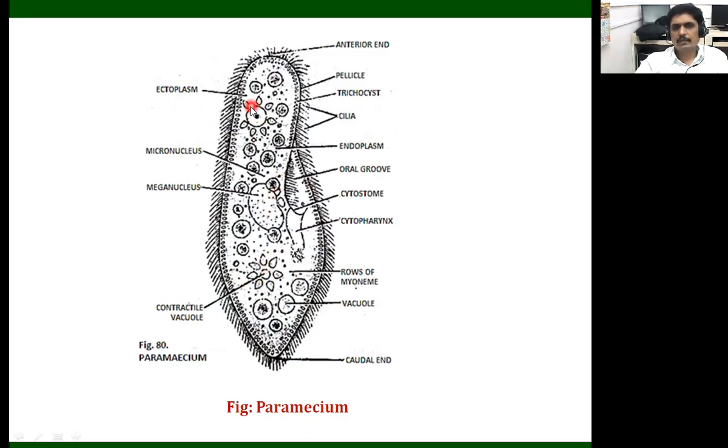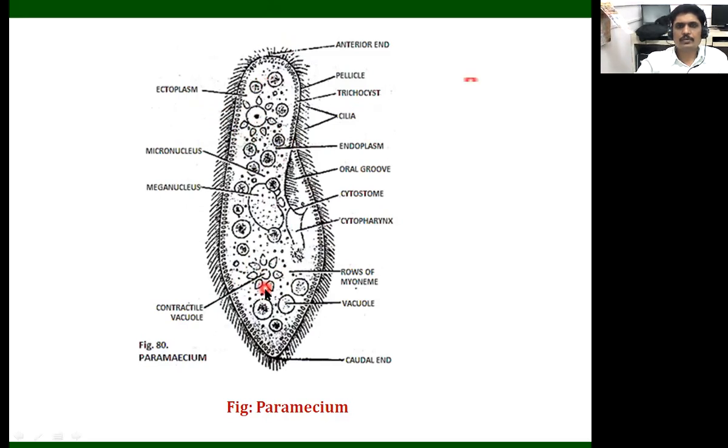Actually, these contractile vacuoles are helpful for osmoregulation. Basically, we should know that osmoregulation means maintaining the water balance inside the body. The contractile vacuoles are also helpful to remove nitrogenous waste products. They release their contents outside the body through the discharge canals.